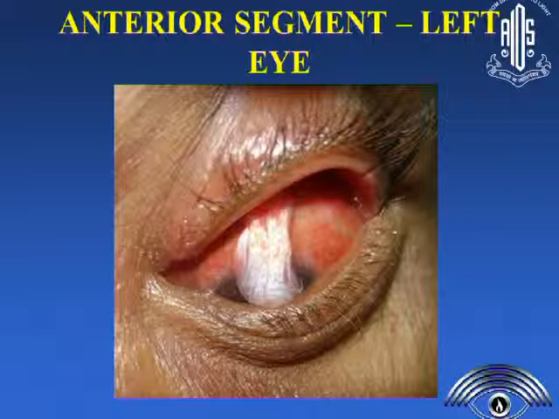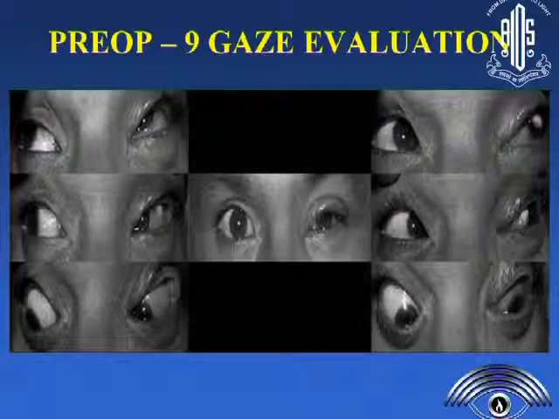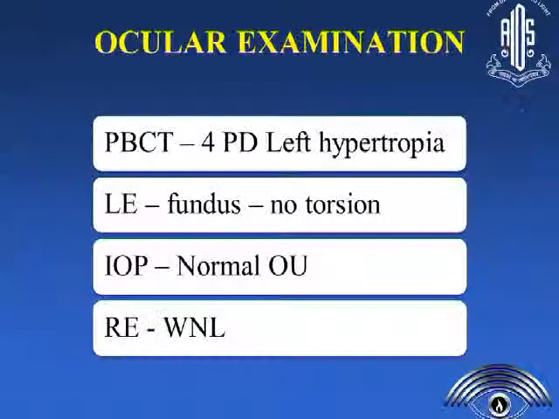This is an interesting patient who presented to us like this. This patient had an injury, and this was the muscle which was lying out, and it was the superior oblique muscle. This was the pre-op evaluation. We had lid edema, like this, a little bit of hypertropia. Otherwise, all the other ocular movements were normal. And the fundus did not show any torsion. The pressures were normal. The right eye was within normal limits.